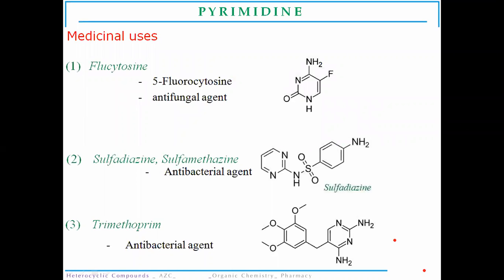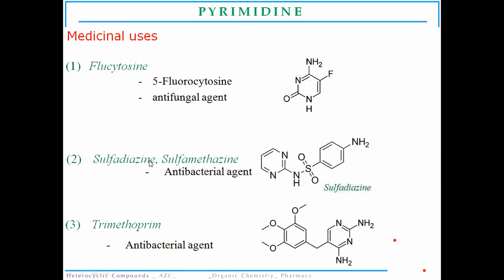Now some of the medicinal uses, as we already discussed, it has various applications from a therapeutic point of view. The pyrimidine structure is present in 5-fluorocytosine, which is used as an antifungal agent.